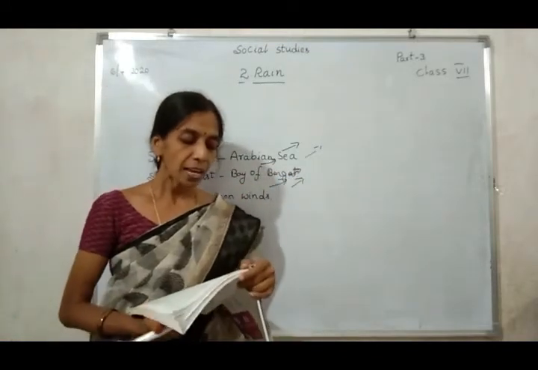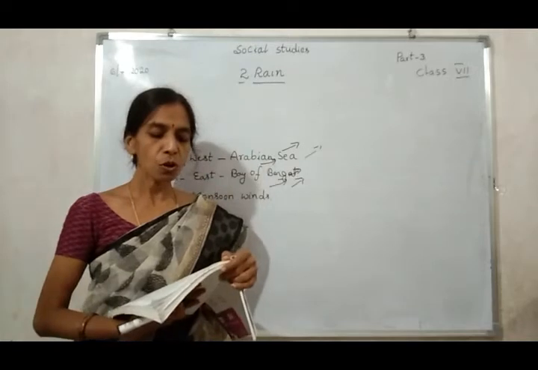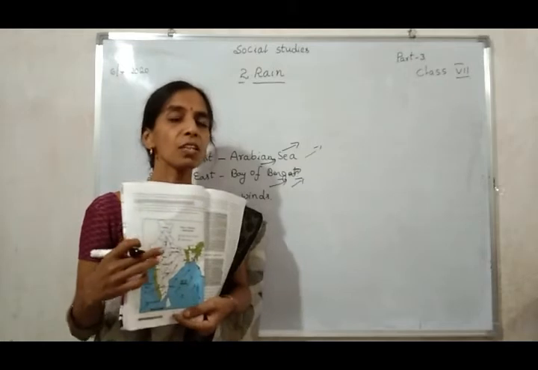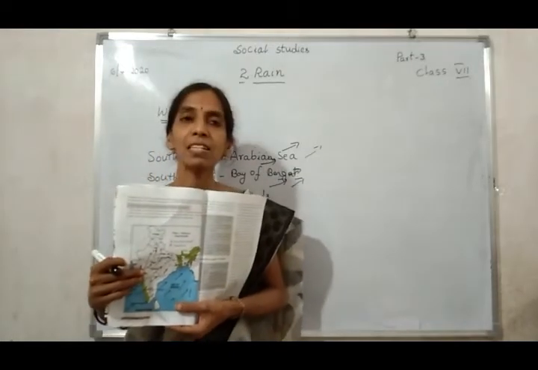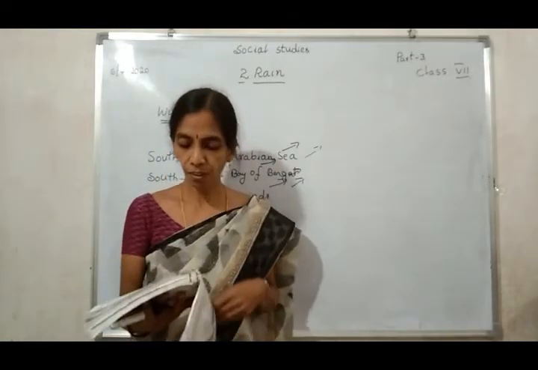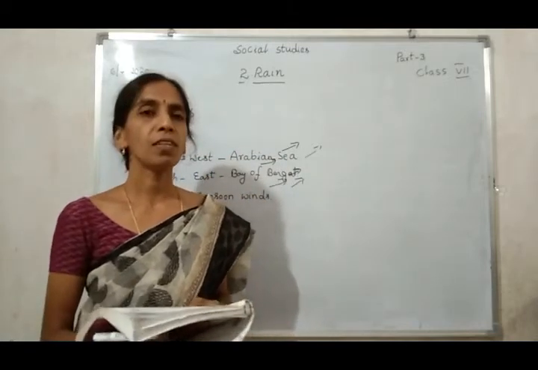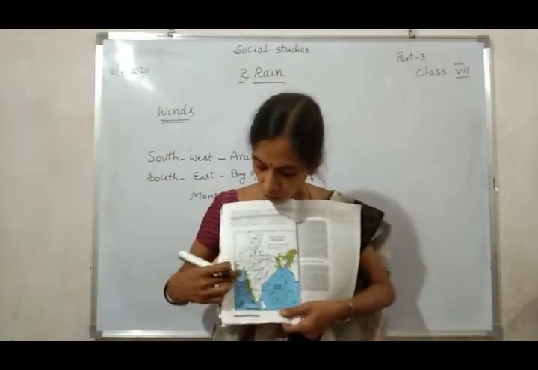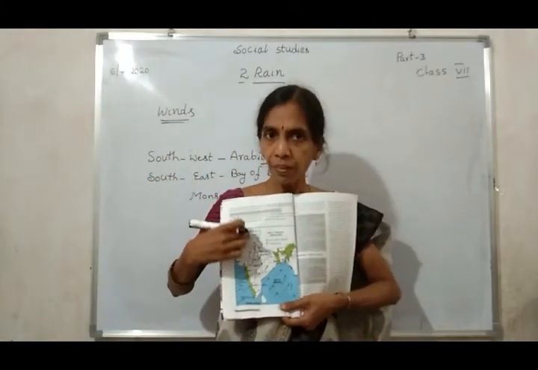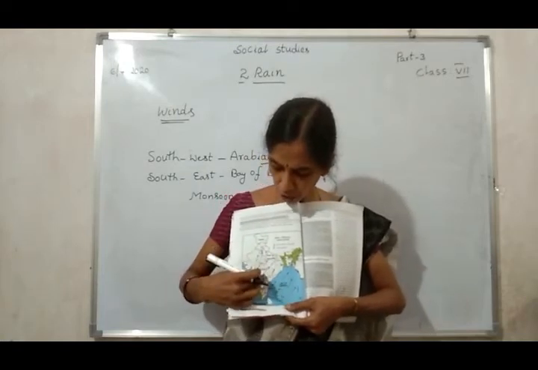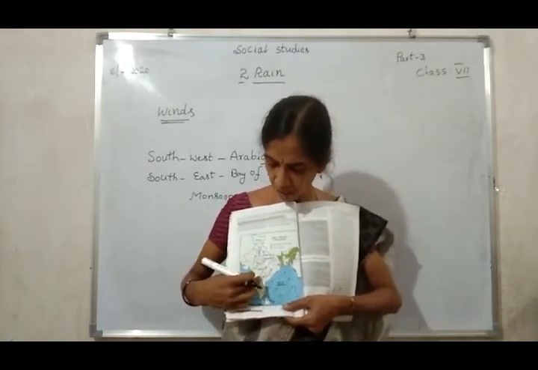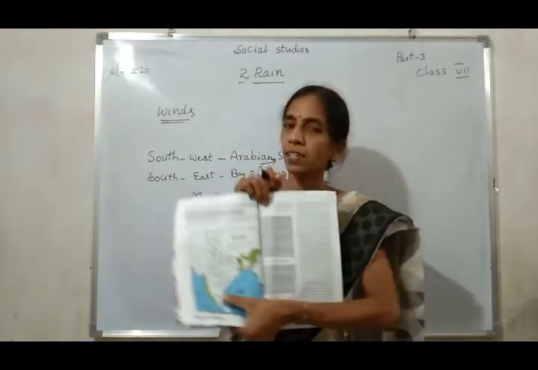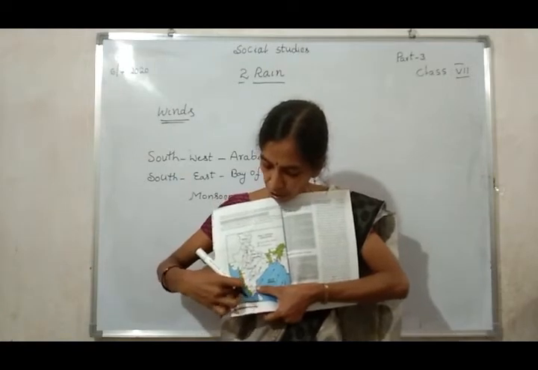The arrows in map 1 show us the direction of the winds. Now, rainfall in Andhra Pradesh. We will discuss our Andhra Pradesh. Look at this picture. This is the India map. In the India map, where is AP located? This is AP, Andhra Pradesh. You can observe these arrow marks.